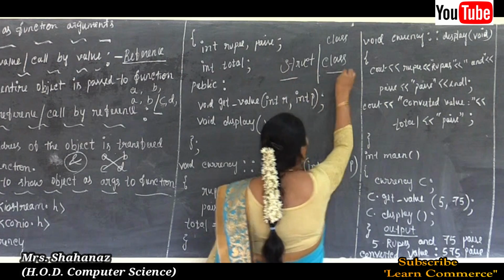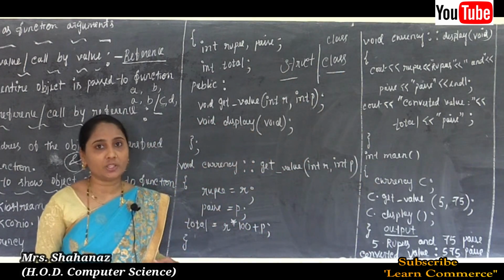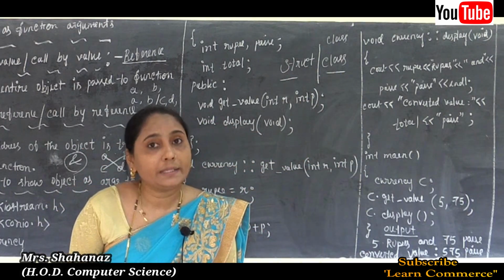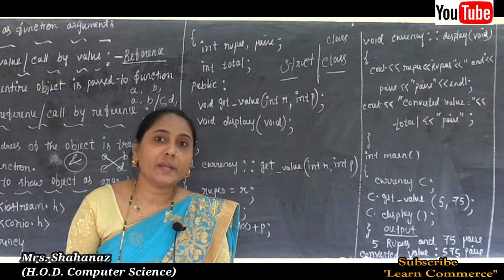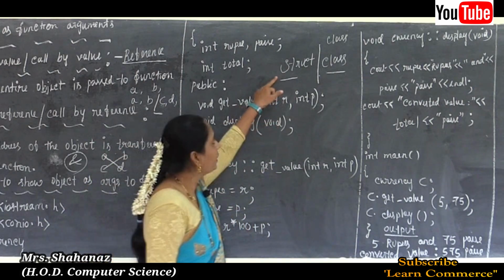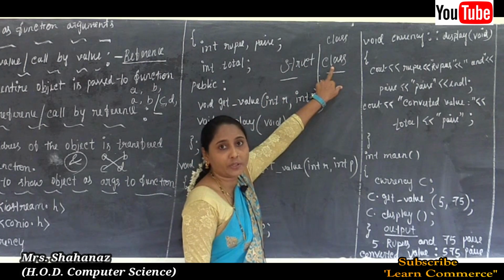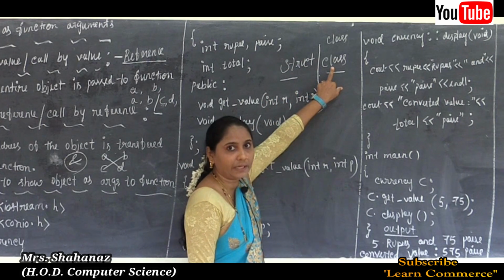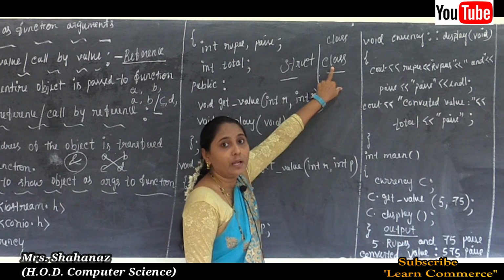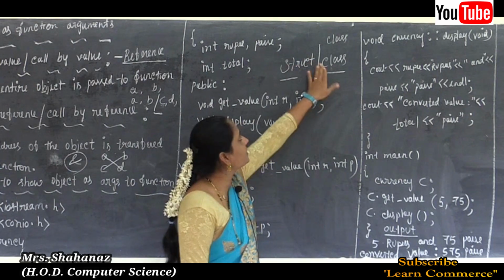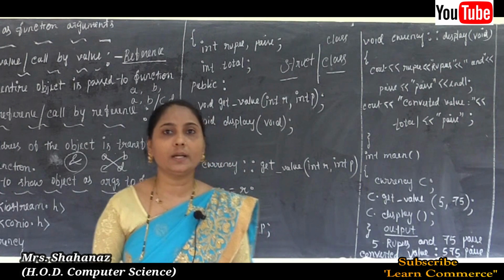Clear this point here about this one? Why? Because structure is also a class, and here we are going to declare by using the keyword struct, and class, it is also a template from which objects are created, and such one going to declare by using the keyword class in this case here. So this is the difference between our structure and the class.